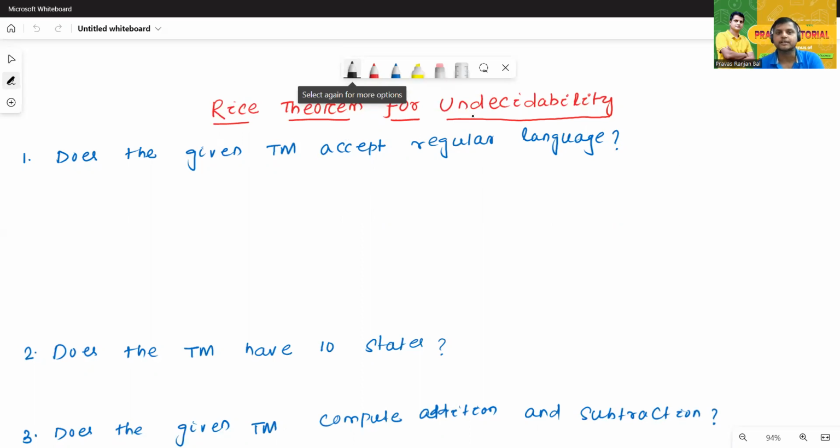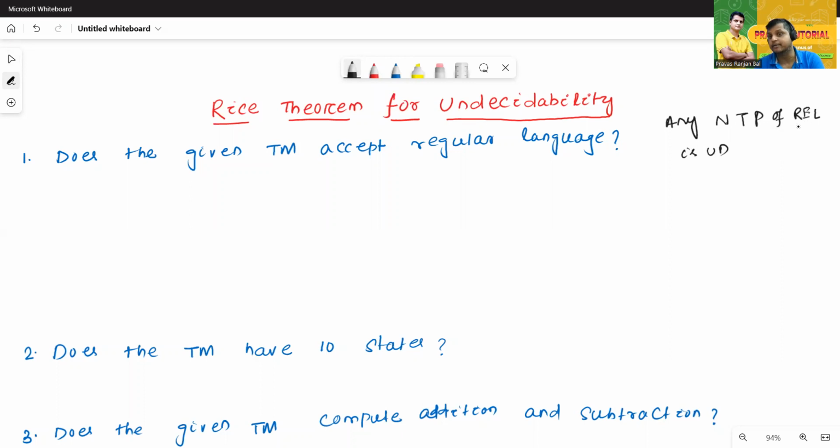Rice theorem says any non-trivial property of a recursive enumerable language is undecidable. This is called the Rice theorem.